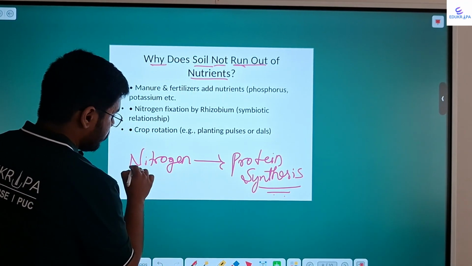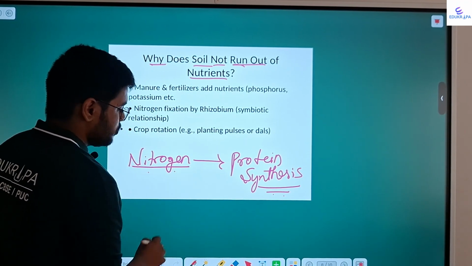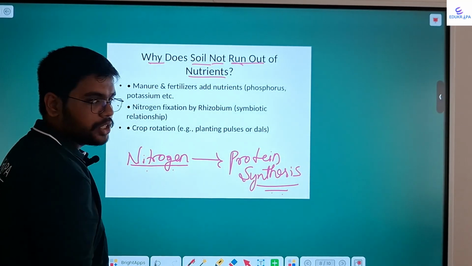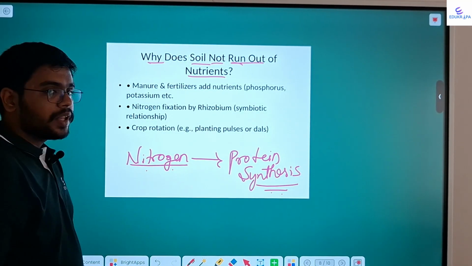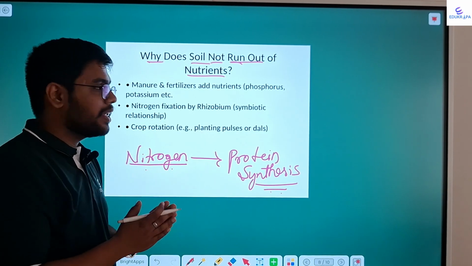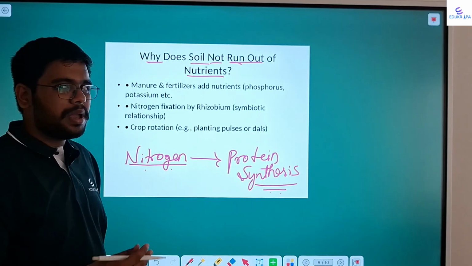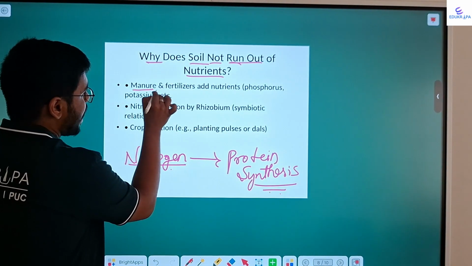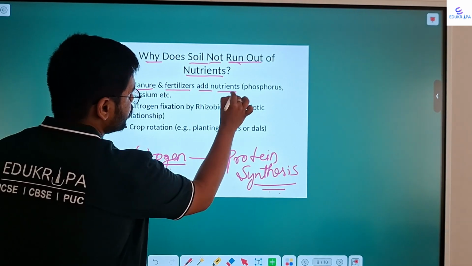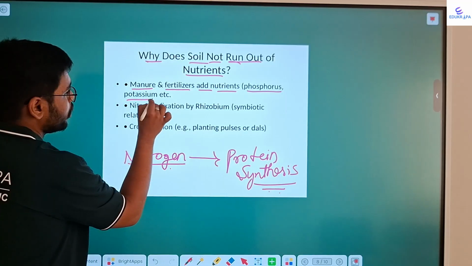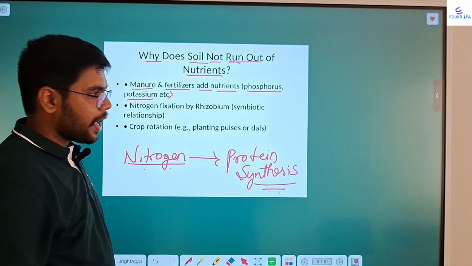Okay. Let this be a general knowledge kind of thing. Nitrogen is usually associated with protein synthesis. Okay. Now, what happens in some type of plants when these rhizobium are less in number? Usually farmers add manure and fertilizers to add nutrients. Nutrients such as what? Phosphorus, potassium, etc. Okay.